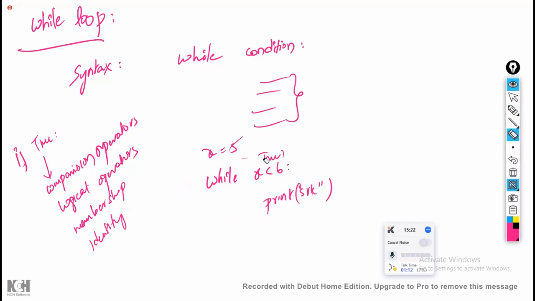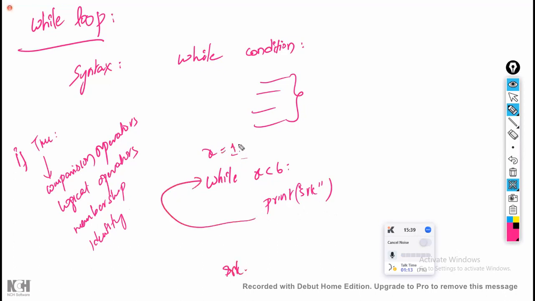Now it has to execute multiple times. What do I have to do? Simple. For example, let us take x is equal to 1. Now 1 is less than 6. Print srk means it will print srk and complete. Now from here again it will come back here.